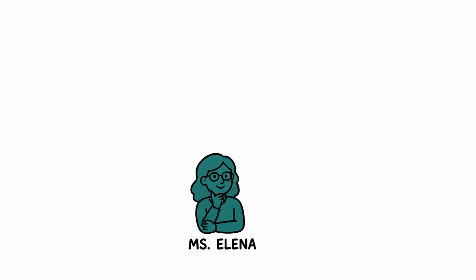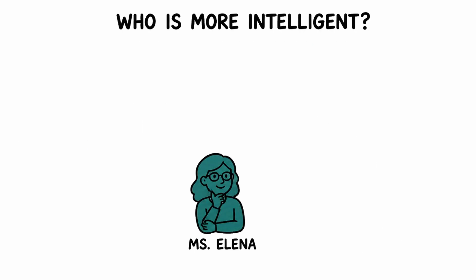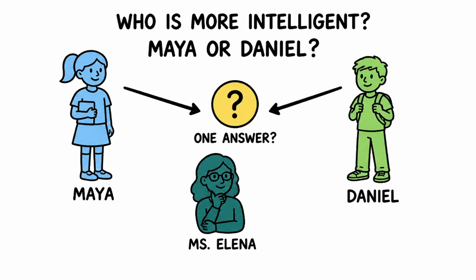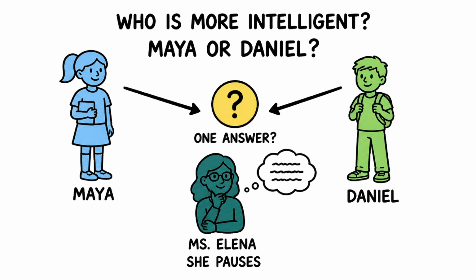Miss Elena is asked a simple question. Who is more intelligent, Maya or Daniel? The question sounds easy, but before she answers, she pauses. She knows one classroom performance cannot decide the full answer.